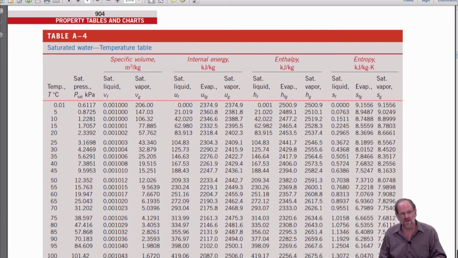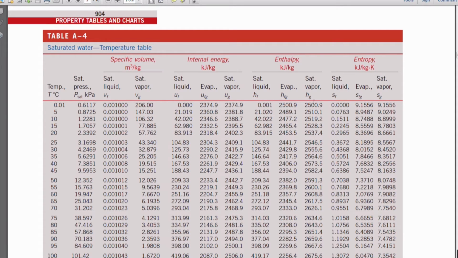The table is not really hard to use. Sometimes it's harder than other times. Sometimes you'll be given a temperature and you just go into the table and read off the other data. But what if you're given something different? Let's say you were given the specific volume, and you need to find the temperature. Well, then you have to go into the table and work sideways to find the temperature or perhaps the pressure that would correspond to that. But nonetheless, this is where all our data resides. And this is the saturated table for water in increasing order of temperature.